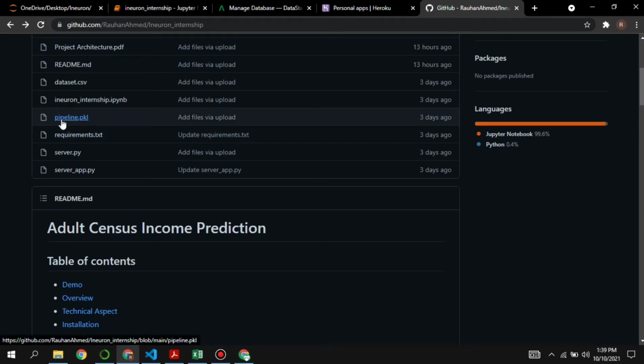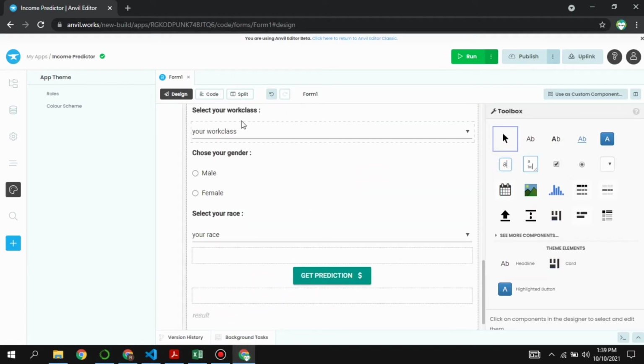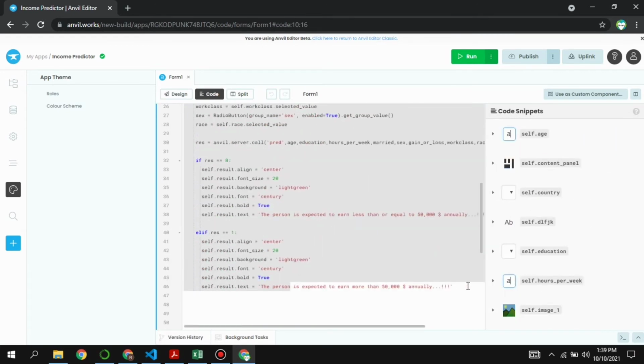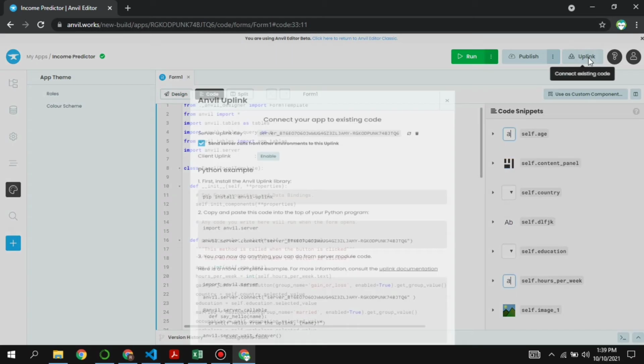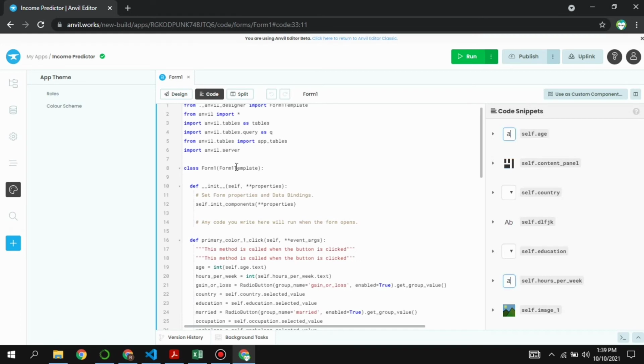Here, as we can see, we have a pipeline.pkl which contains our trained model, and we will just keep it aside for some time. Then we developed the user interface using Anvil. So this is how our UI looks like, and this is the code that has to be implemented at the backend of the web application. We connected it with the help of an uplink. This is the uplink, as we can see over here, and using this we can connect our web application with the code that is running in our local machine.